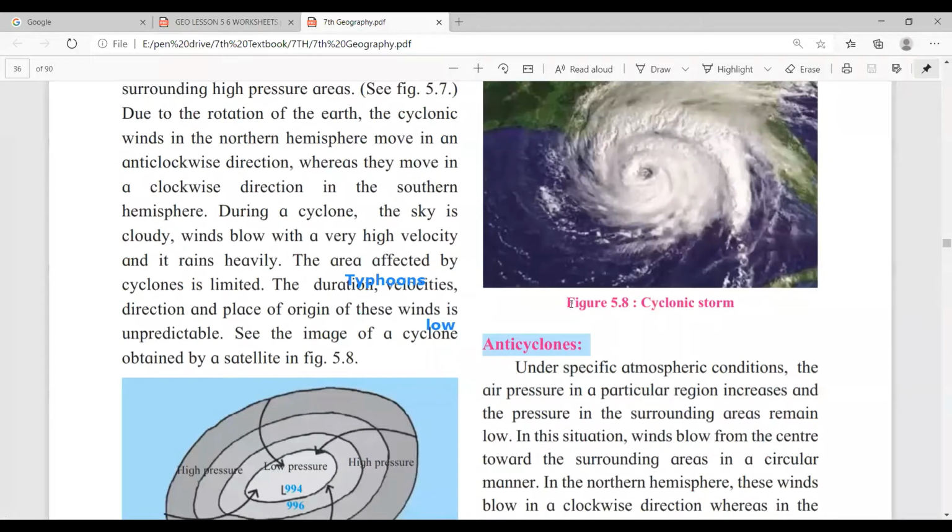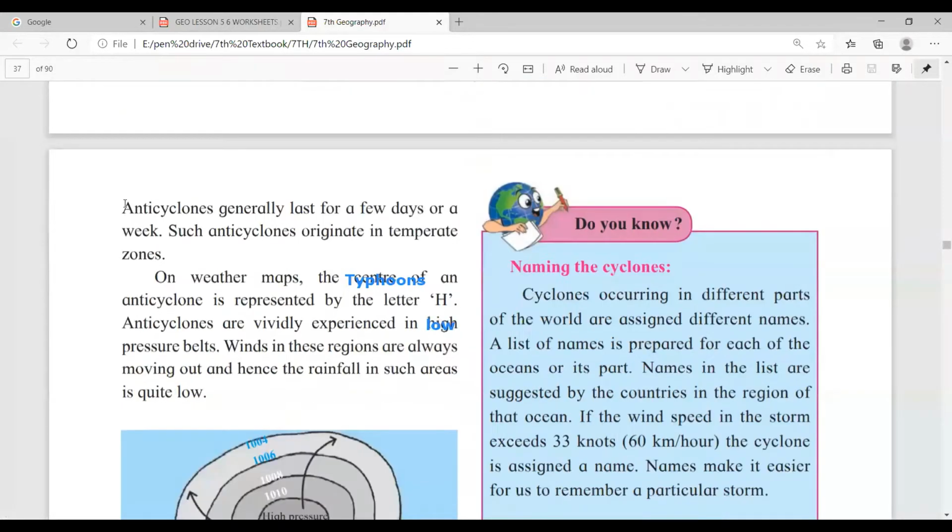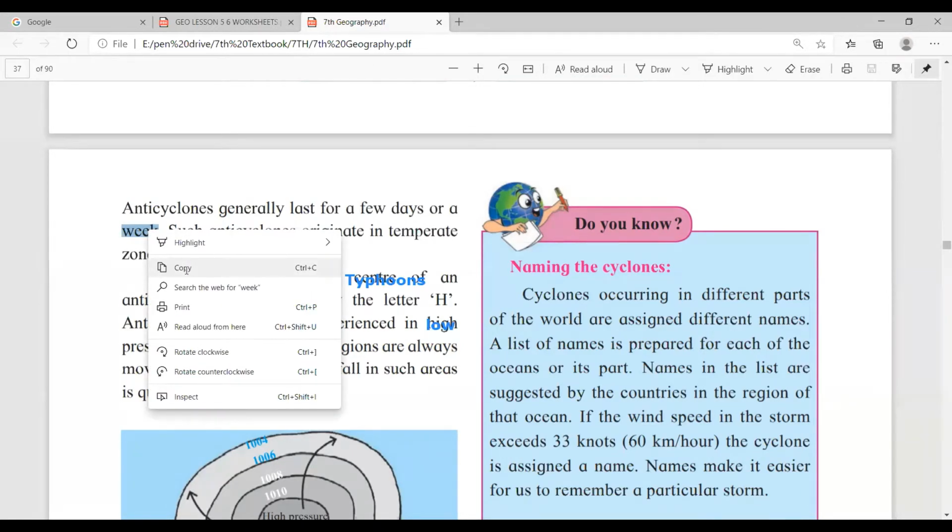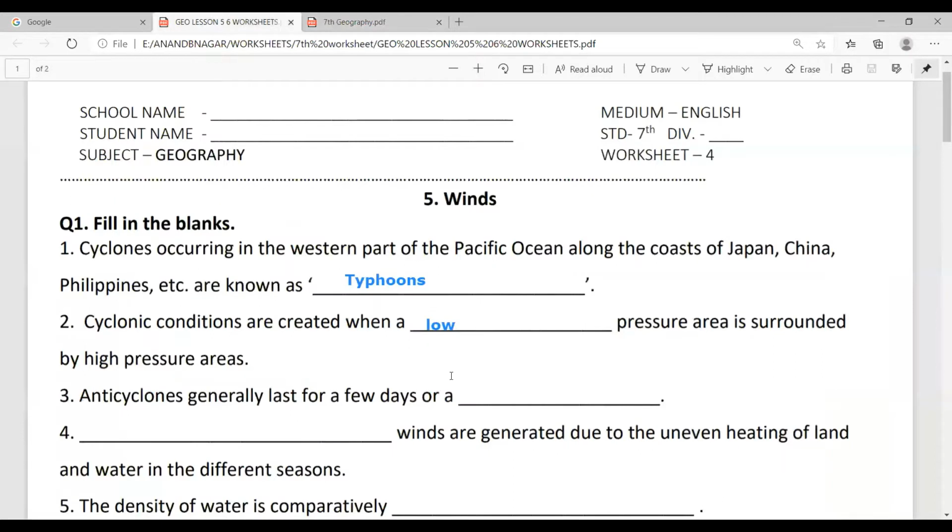See, this is the sentence. Anticyclones generally last for a few days or a week. So, which is the fill in the blanks? This word. Week, that is the answer. Week is the answer. So, just write it here. I'm writing it here, for a week. Okay, week is the answer.